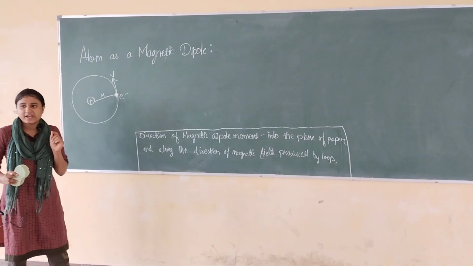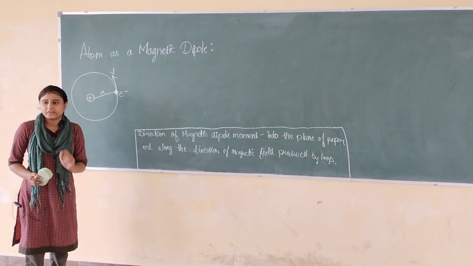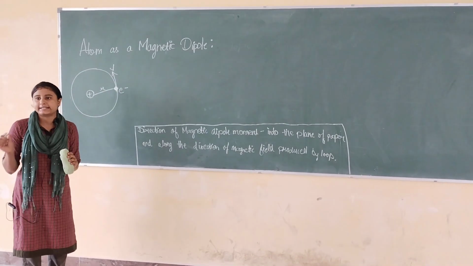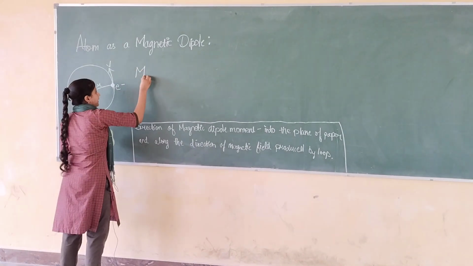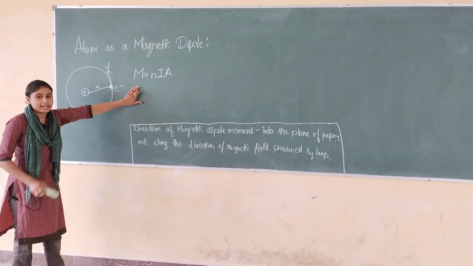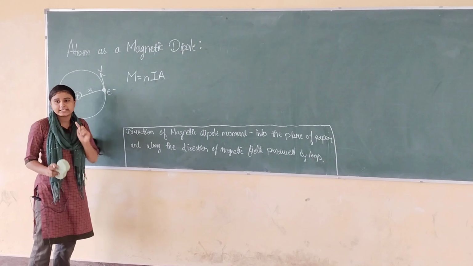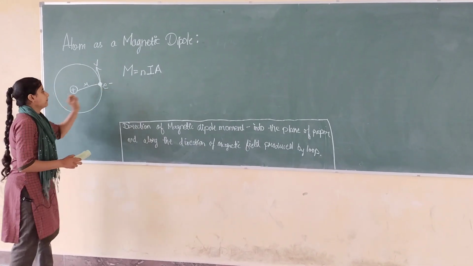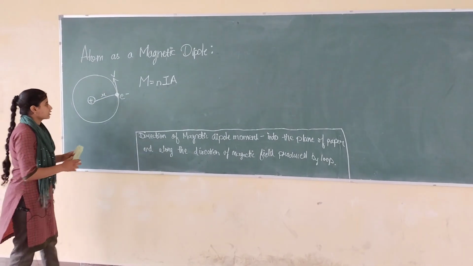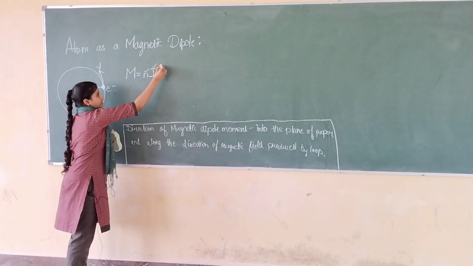As we know, whenever current flows in a current carrying loop, a magnetic field is produced, and the loop will have a magnetic dipole moment, which is given by M = NIA. M means magnetic dipole moment of the loop, N number of turns, I current in the loop, A area of the loop. Here we have to find the magnetic dipole moment of an electron revolving around the nucleus. So for this I have to find N, I and A.